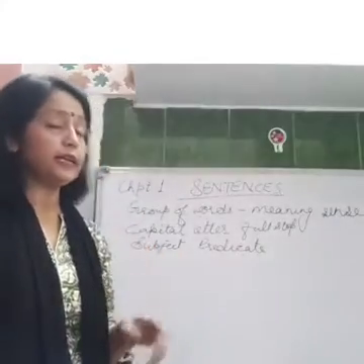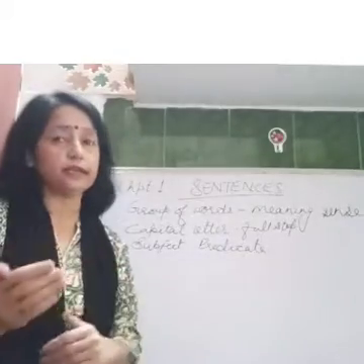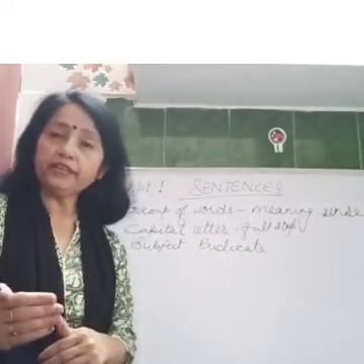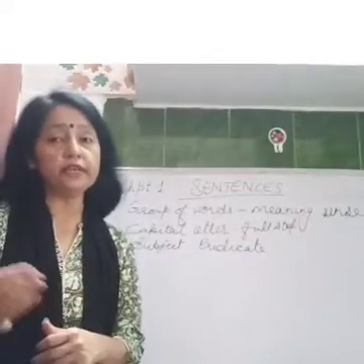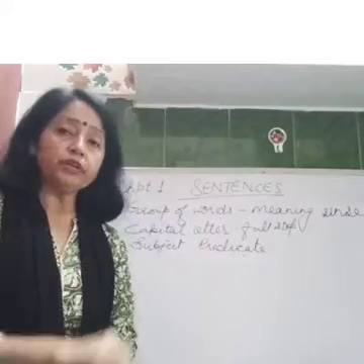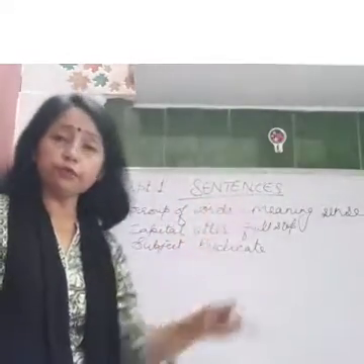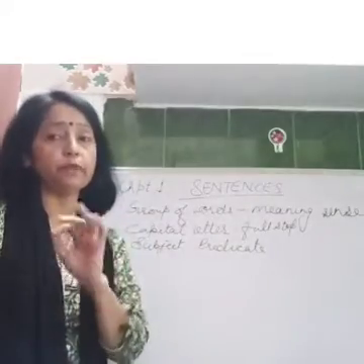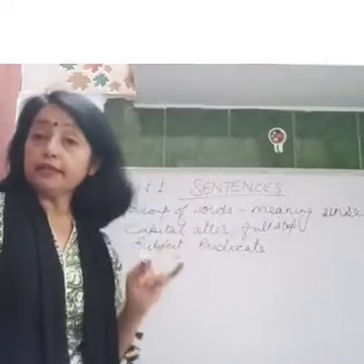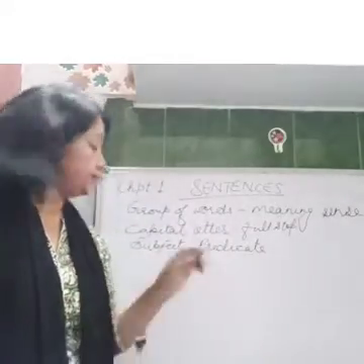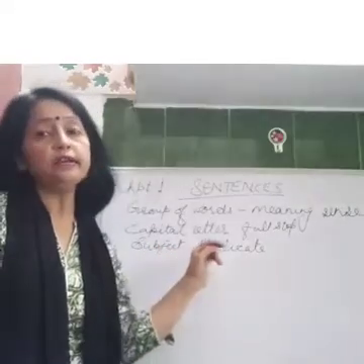Secondly, the sentence has two parts. First is subject and second is predicate. If there is no predicate, then the sentence has no meaning. It means it is an incomplete sentence. So, three important points I have told you about the sentence. First, it is a group of words which gives you a proper sense, a proper meaning. Secondly, it starts with a capital letter and ends with a full stop. And third, it has a subject and a predicate.